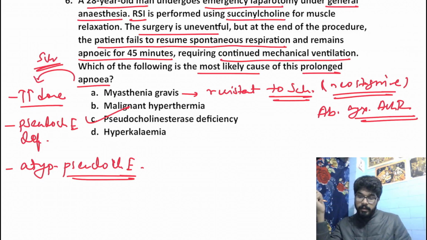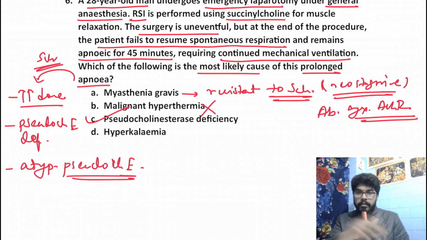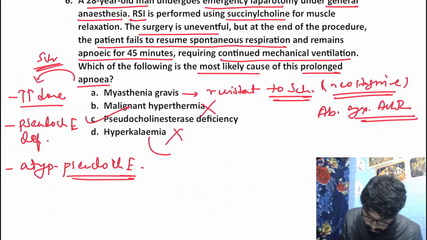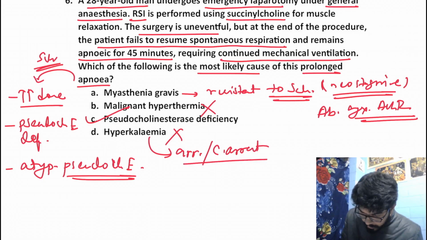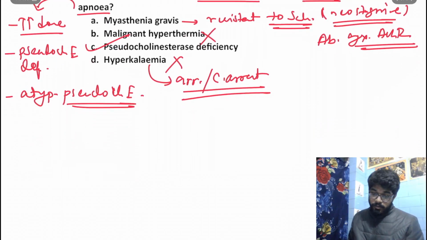That's why in myasthenia gravis, succinylcholine won't have much of an effect. Malignant hyperthermia is a completely different thing. It does not present with prolonged apnea. Hyperkalemia, again we might get hyperkalemia with succinylcholine, but it would present with arrhythmias or cardiac arrests, not prolonged apnea. So our answer over here should be pseudocholinesterase deficiency.